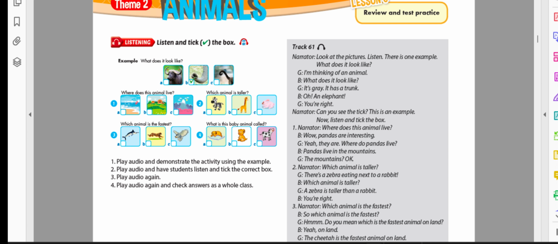1. Where does this animal live? Wow, pandas are interesting. Yeah, they are. Where do pandas live? Pandas live in the mountains. The mountains? Okay.